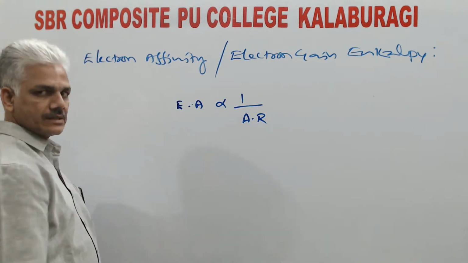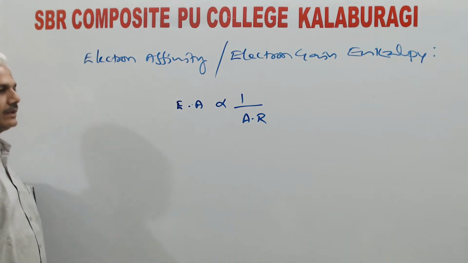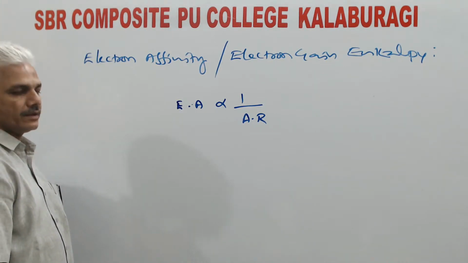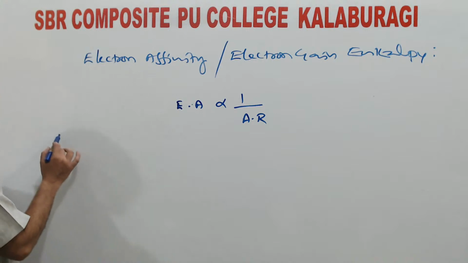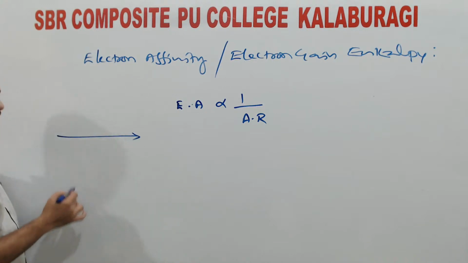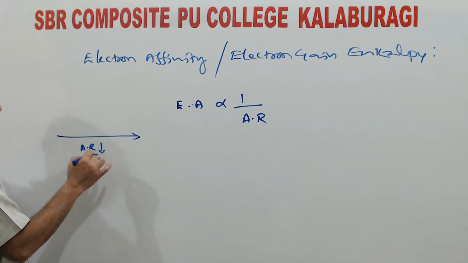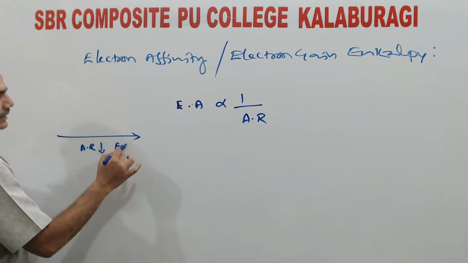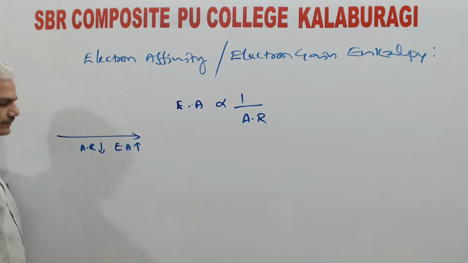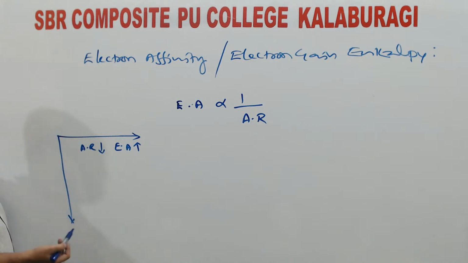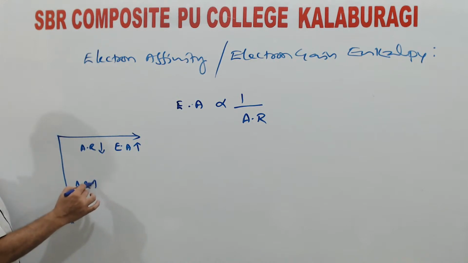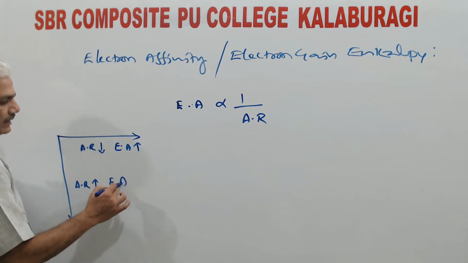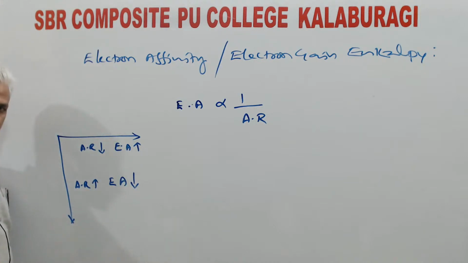This relation is similar to the relation between ionization energy and atomic radius. So, as you move along a period, atomic radius decreases. Therefore, electron affinity value will increase. As we move down the group, atomic radius increases. Therefore, electron affinity value decreases.